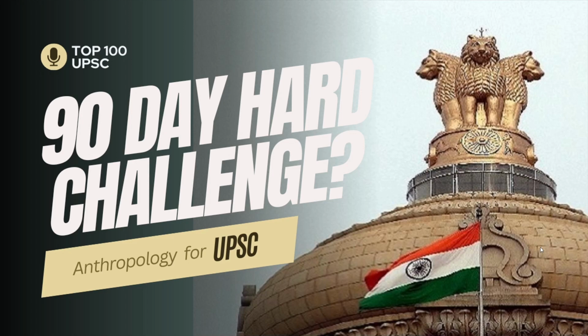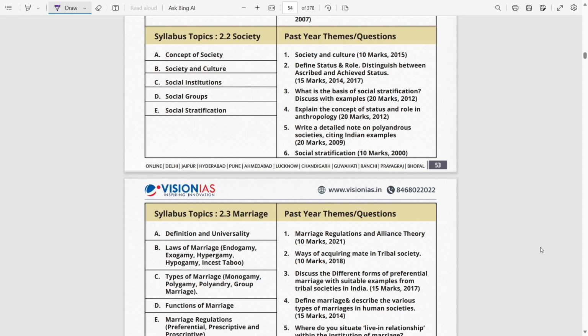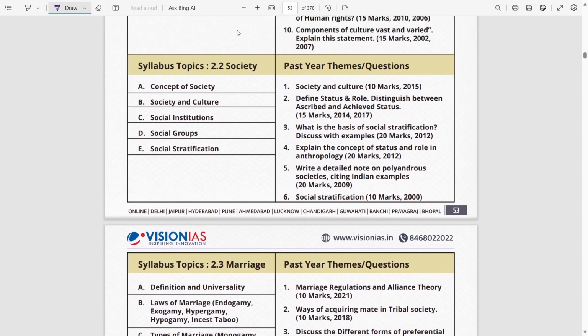Today is day 16 of the 90-day hard challenge for anthropology. Let's get started. The topic for today is 2.2 society. If you look at the syllabus, we have 5 different parts under this topic: the concept of society, society and culture, social institutions, social groups, social stratification.